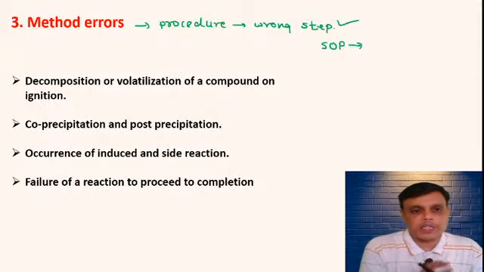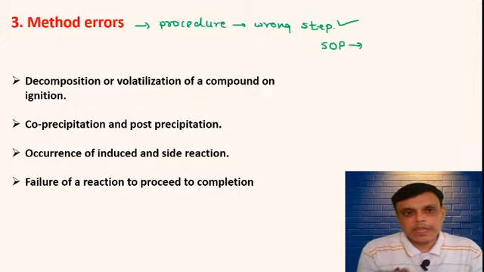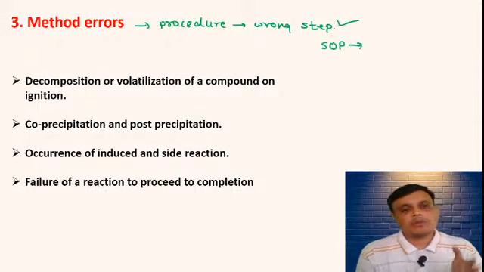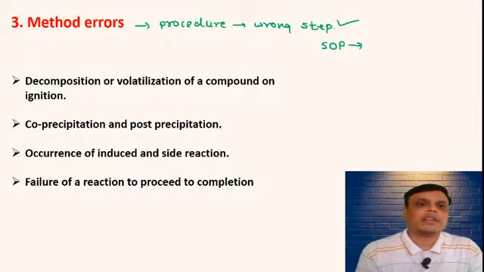That is called co-precipitation. At the same time when the product is forming precipitate, some reagents can also form a precipitate. So this phenomenon is called co-precipitation, and due to this co-precipitation also error will come.